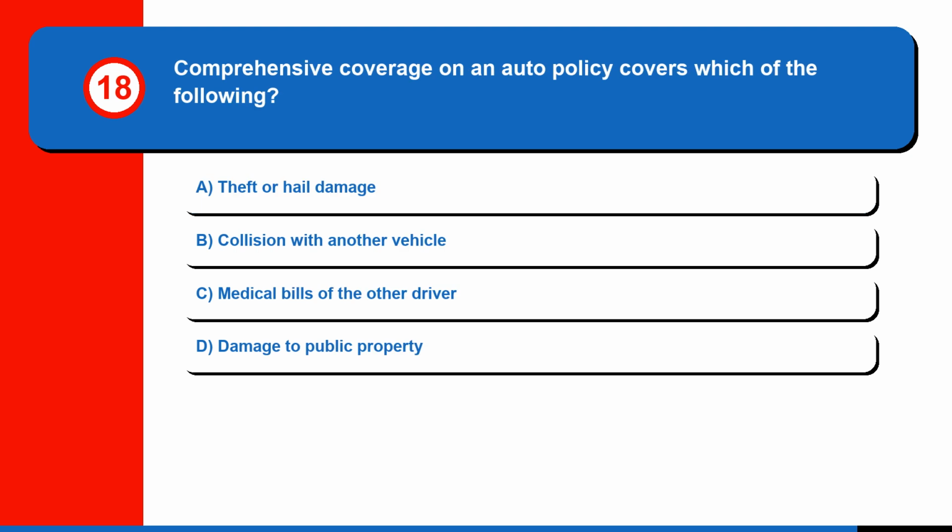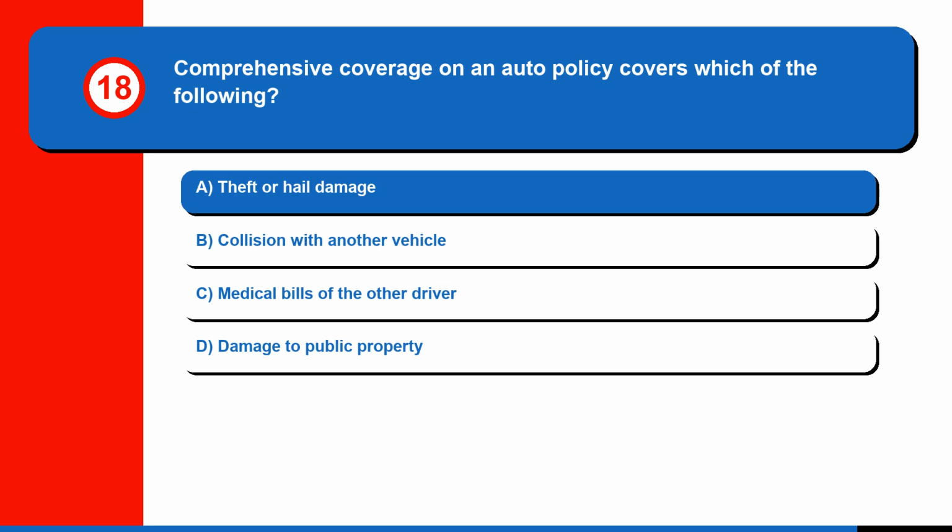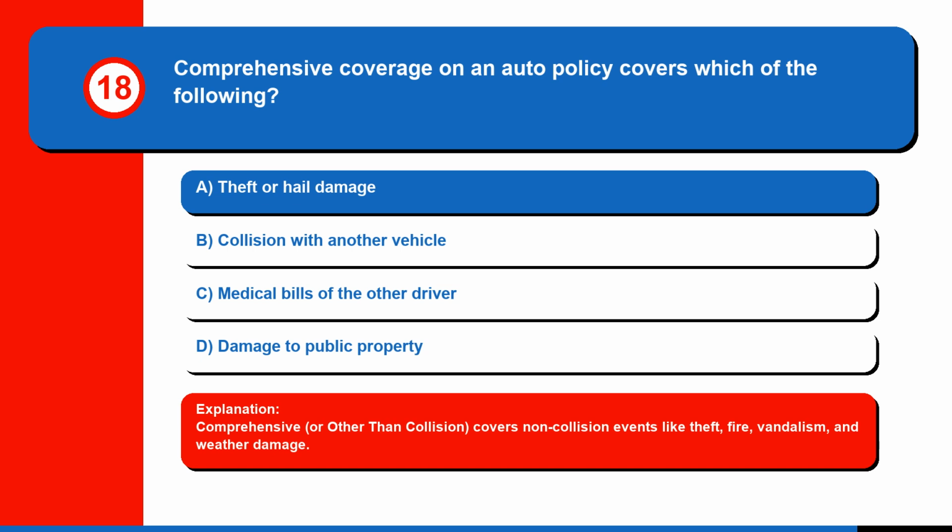Question 18. Comprehensive coverage on an auto policy covers which of the following? A. theft or hail damage, B. collision with another vehicle, C. medical bills of the other driver, or D. damage to public property. The correct answer is A. Theft or hail damage. Comprehensive, or other than collision, covers non-collision events like theft, fire, vandalism, and weather damage.